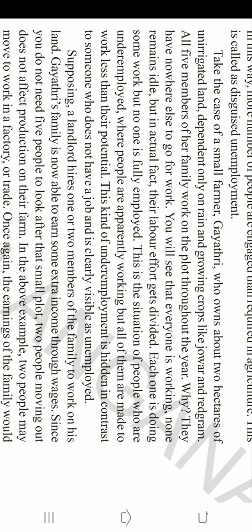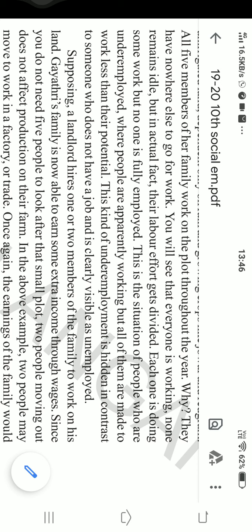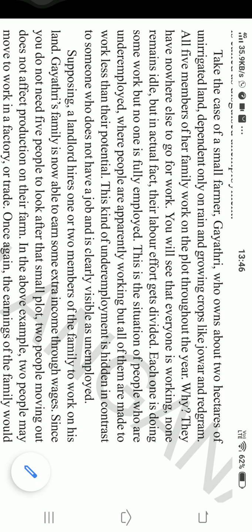When projects are planned and established, many people who are unemployed will find work in the process of constructing the projects, right? KCR constructed the Kaleshwaram project. At that time, many people got employment, right? That is a way. Only 4 minutes left, we are going to complete the session. This is what we studied, I'm giving the gist. So what is the way of creating employment? If employment opportunities are created, then there will be an increase in the GDP, right?